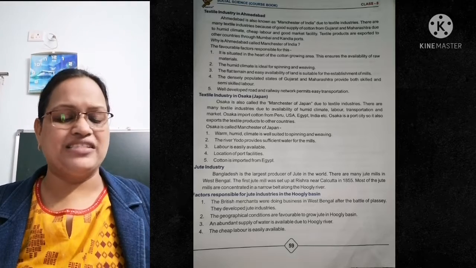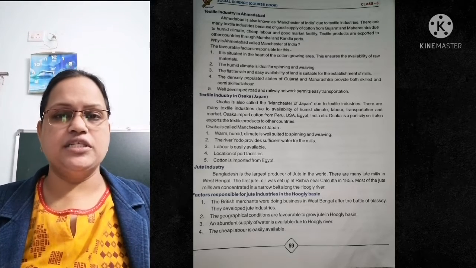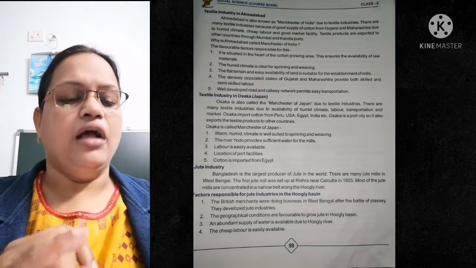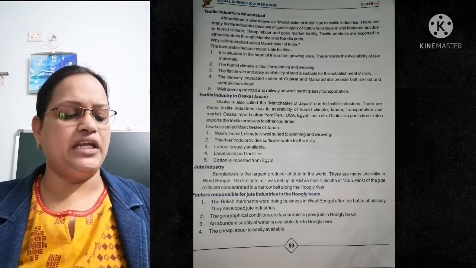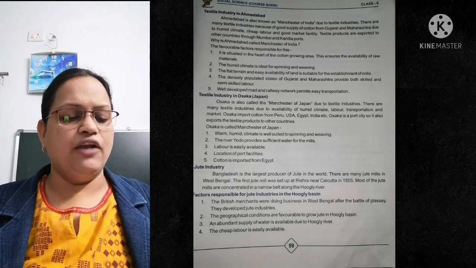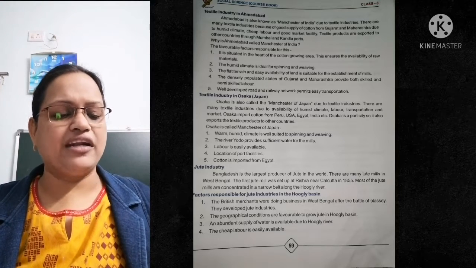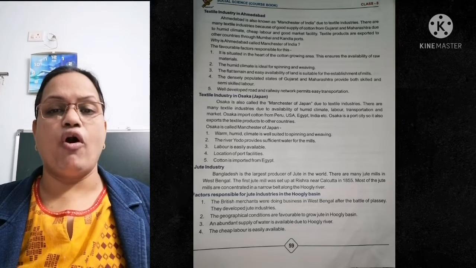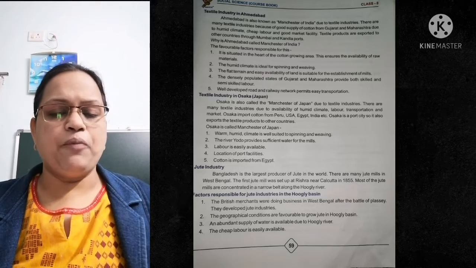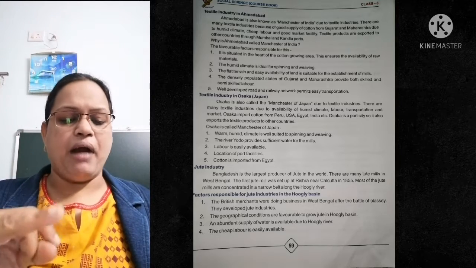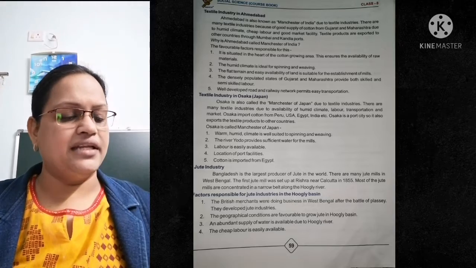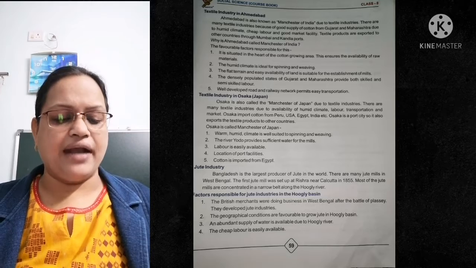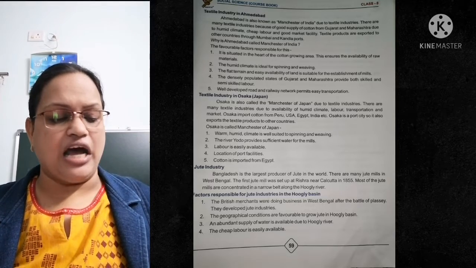Why is Ahmedabad called the Manchester of India? Because of these reasons. Point number one, it is situated in the heart of the cotton growing area. This ensures the availability of raw material. Second, humid climate is ideal for spinning and weaving. Third, the flat terrain and easily available land is suitable for establishment of mills. Fourth, the densely populated states of Gujarat and Maharashtra provide both skilled and semi-skilled labor. Fifth is the well-developed road and rail network that permits easy transportation.